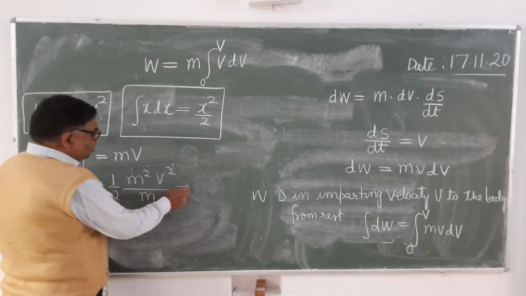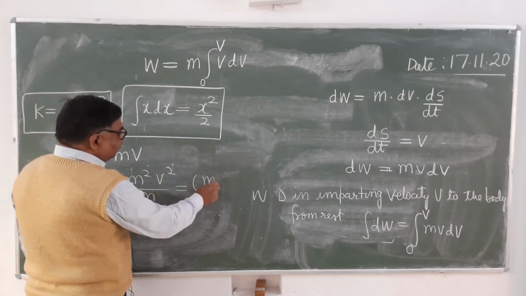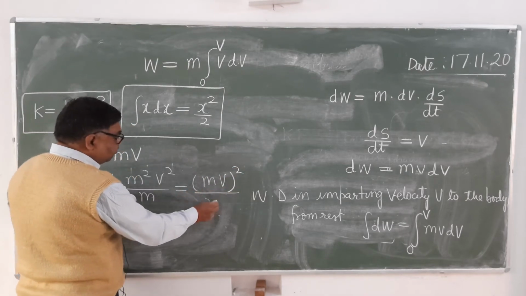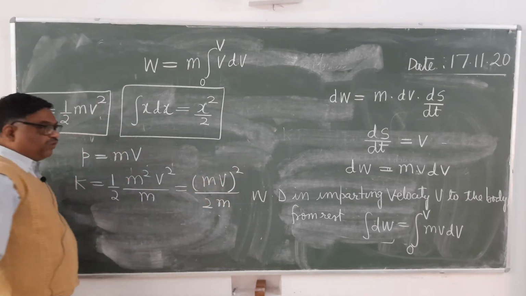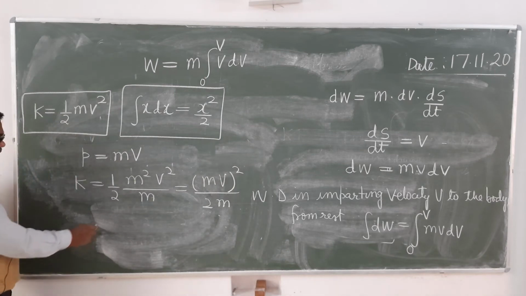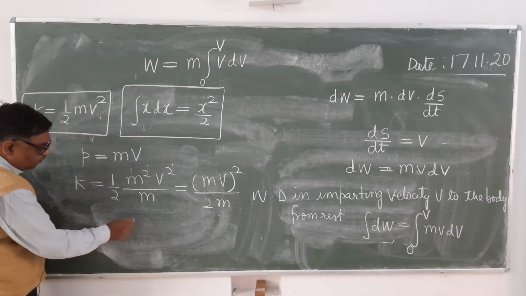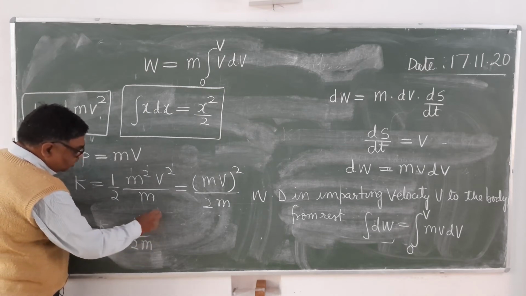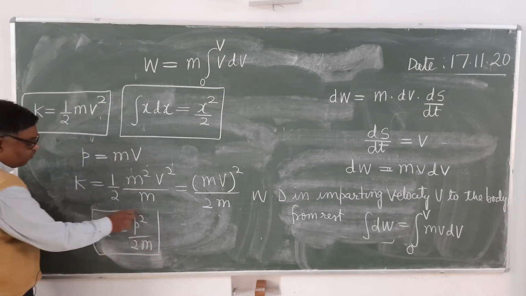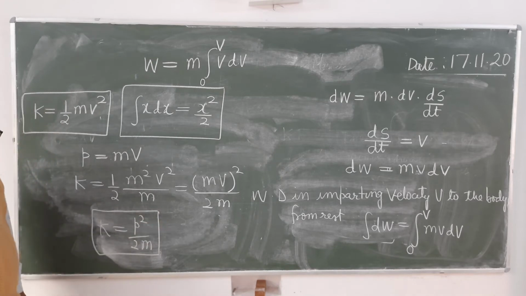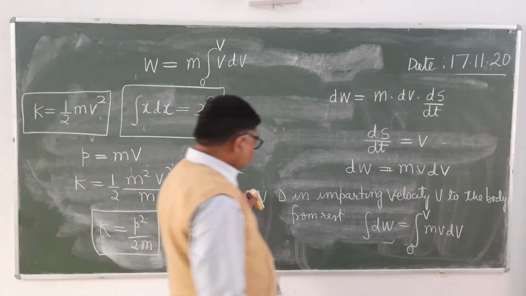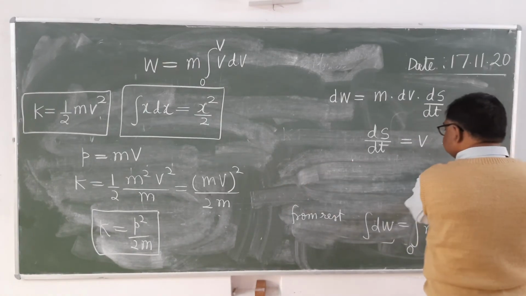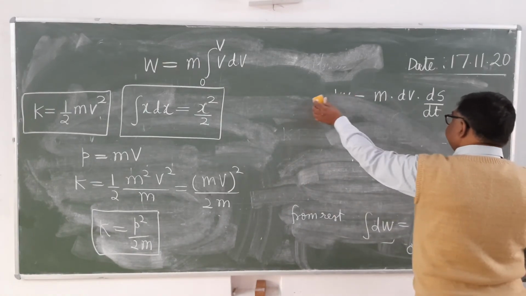Now see here, this will be mv whole square upon 2m. What is mv? Momentum, that is K equals P square upon 2m. This is the formula of kinetic energy in terms of momentum. This you write down. It's clear?